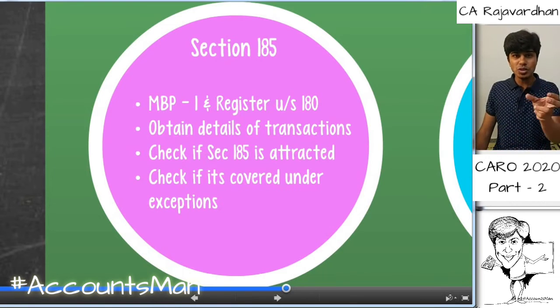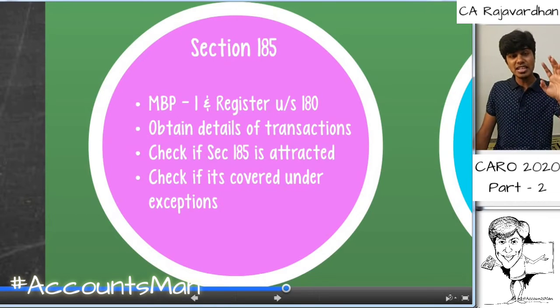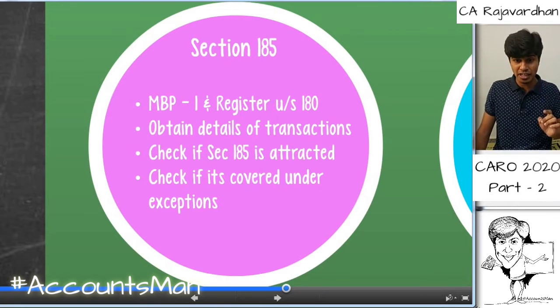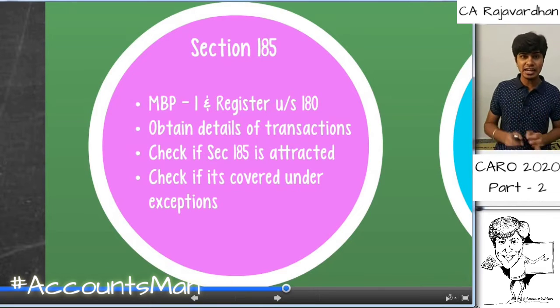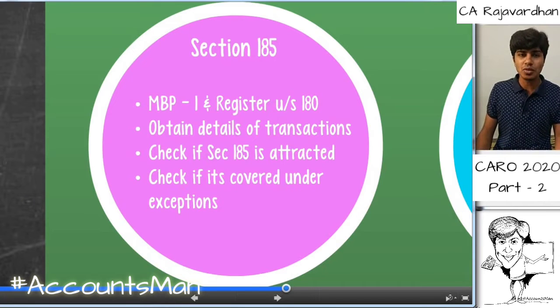Once you identify those transactions from MBP-1 and the register under section 189, check if these transactions are covered under exceptions. If these transactions are not covered under the exceptions to section 185, then section 185 is attracted, and whether the company has complied with section 185 is what we need to comment upon.